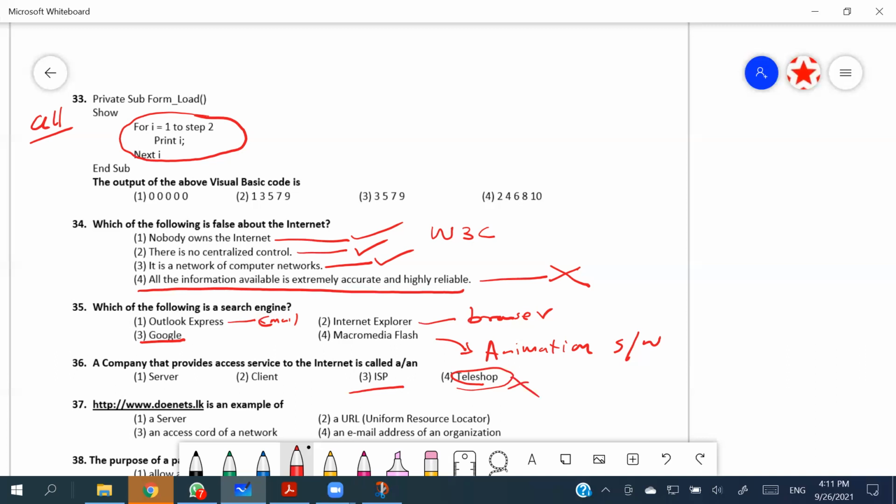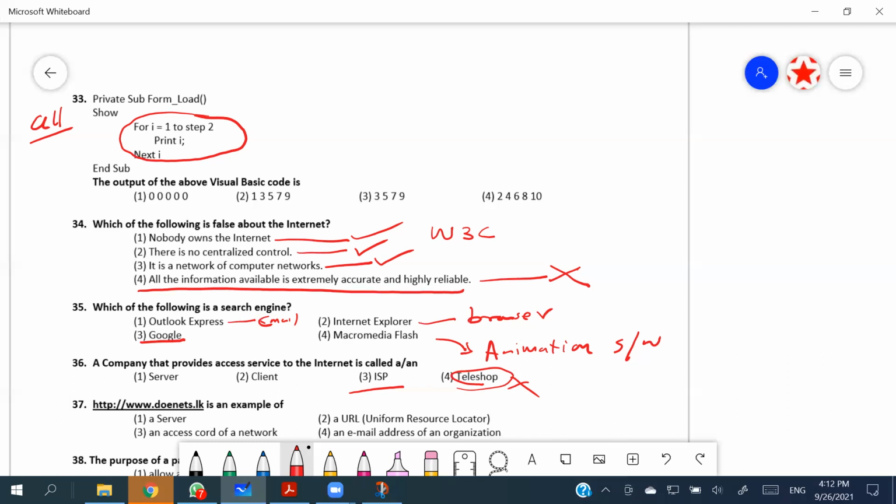So for 36, it is the ISP, internet service providers. As examples, Dialog, Mobitel, and SLT in Sri Lanka.